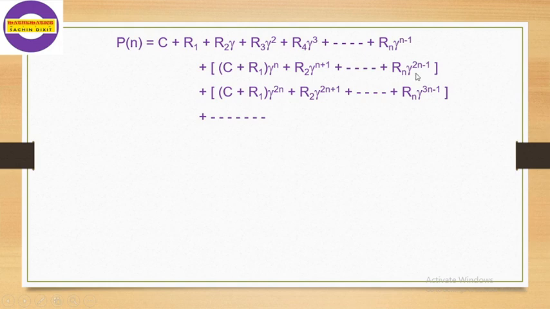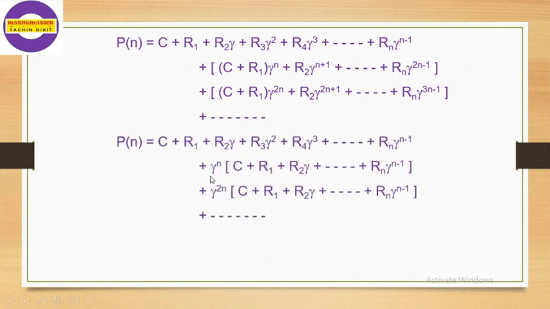For that, if we observe, in the second sum we can take common gamma raised to n. In the third bracket we can take gamma raised to twice n common, and so we get this type of expression. Now if we observe this expression, C plus R1 plus R2 gamma, R3 gamma square, R4 gamma cube plus dot dot up to Rn gamma raised to n minus 1, this term will be repeated in this bracket also.